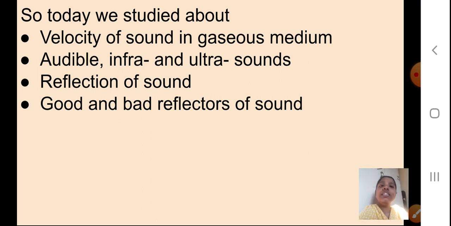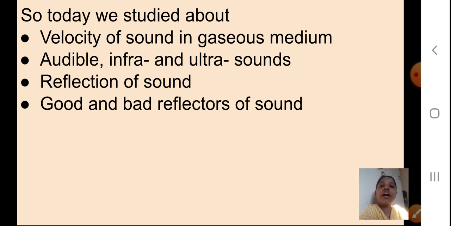We need a reflector for the sound, and it can be bad or good depending upon how much of the incident sound gets reflected. Is it clear, students? I hope you have understood whatever we studied today. Go through the presentation properly, and try to link whatever you studied in the first presentation with this. We'll meet in the next presentation and continue with the next part of the chapter.